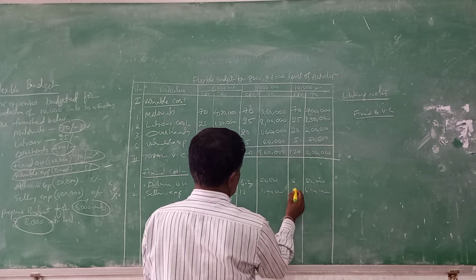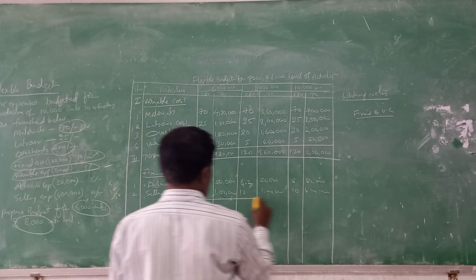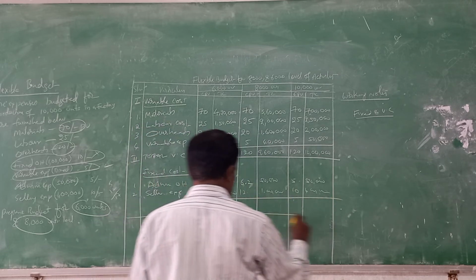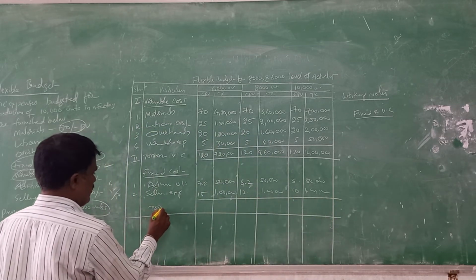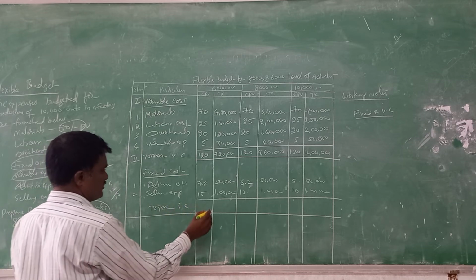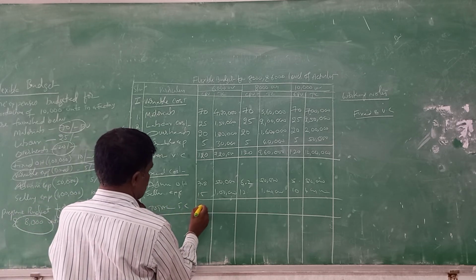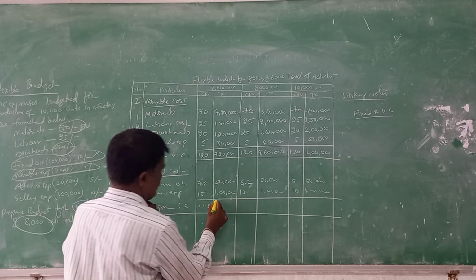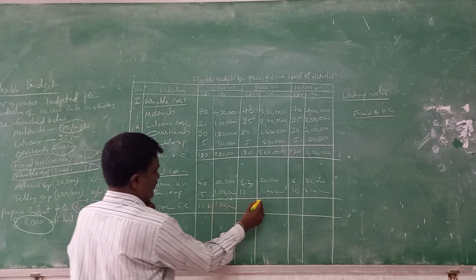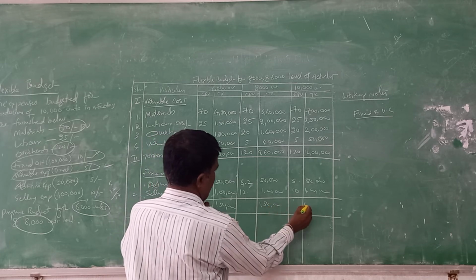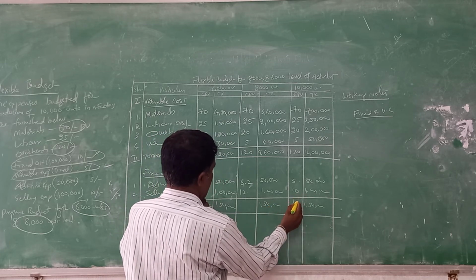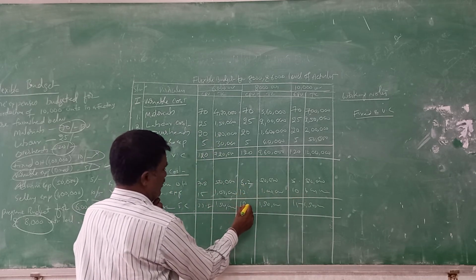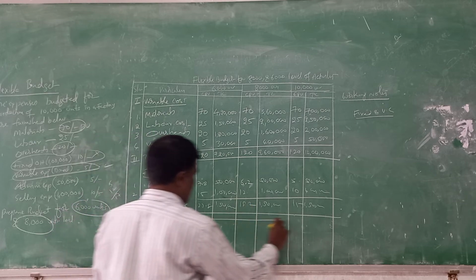Like this one can work out the total fixed cost: 1,50,000 and 1,50,000 and 1,50,000. So like that we can come to the totals.